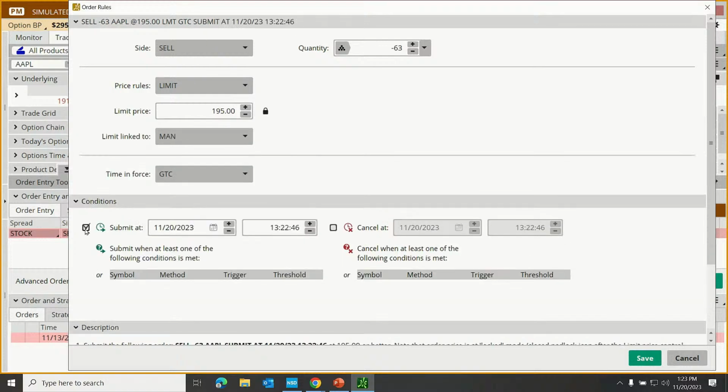But you know what? Maybe I don't want to submit this right away. I could set this to be submitted on a specific date at a specific time here. I could also cancel that on a specific date in the future at a specific time. So that's how you could make those customizations.